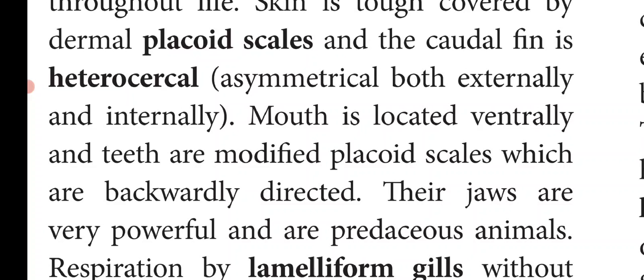The mouth is located on the ventral side, and the teeth are modified placoid scales. These placoid scales are directed backward, and their jaws are very powerful. The main unique feature of these fishes is that they have jaws. In Cyclostomata we have seen that they are jawless fishes. They don't have jaws, but Chondrichthyes have jaws.